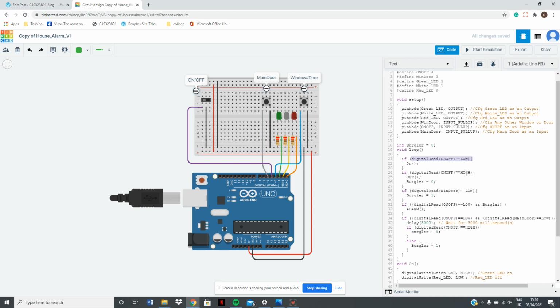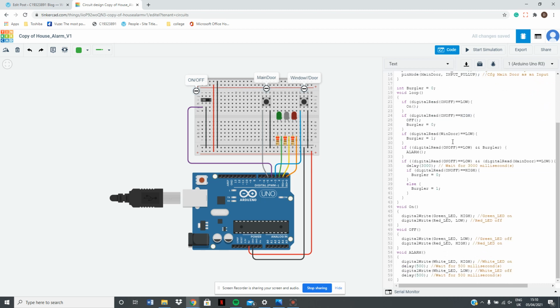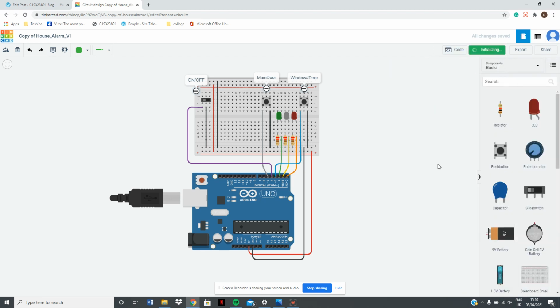If the switch is high, the system will be off. But if any of the buttons are pressed, the alarm will trigger. So it'd be better if I just demonstrate it right now.